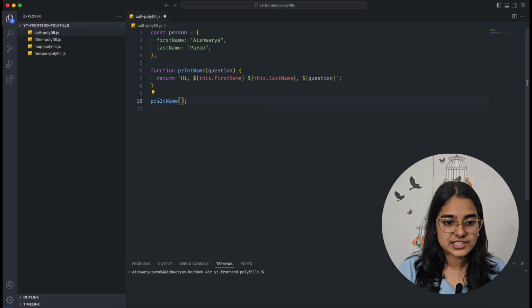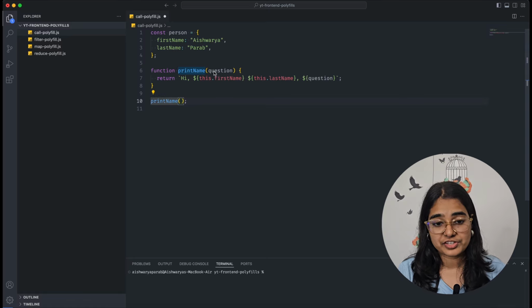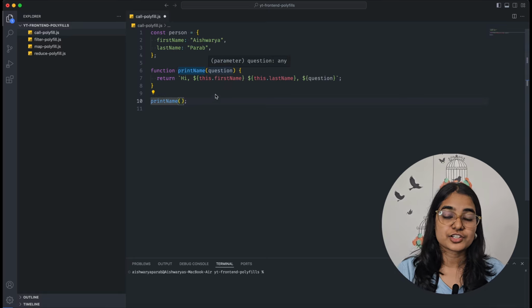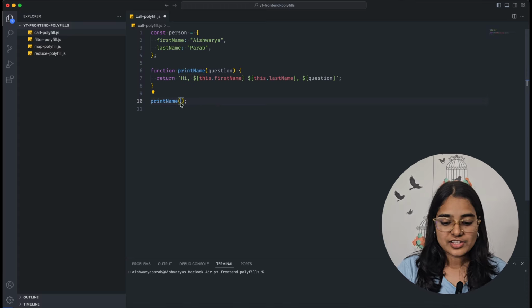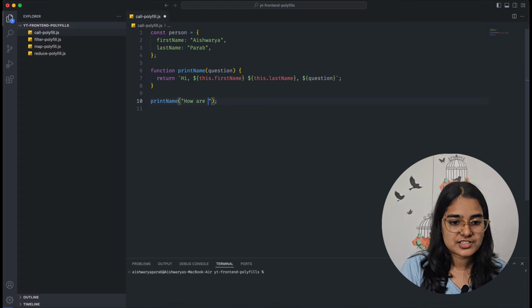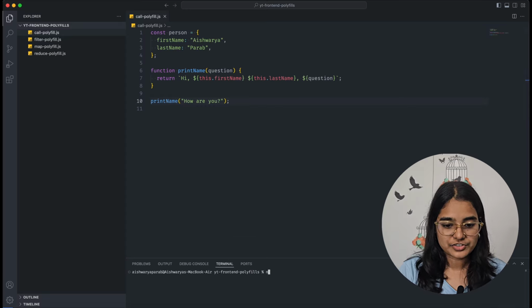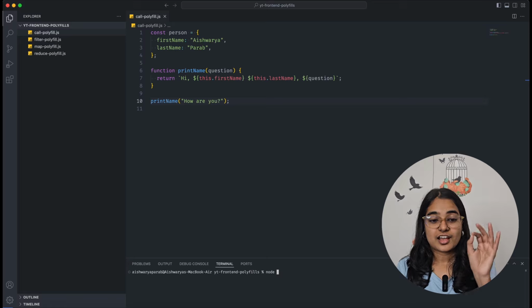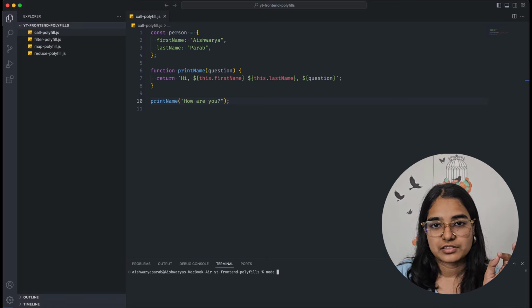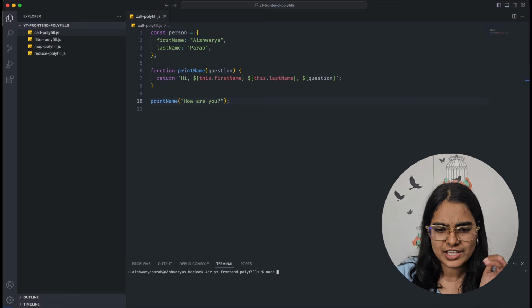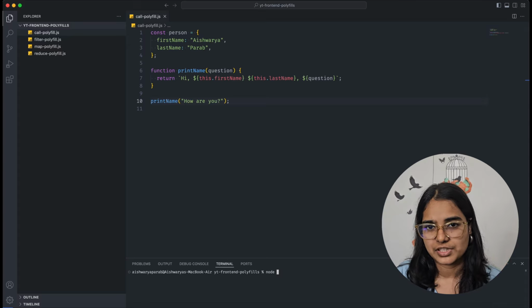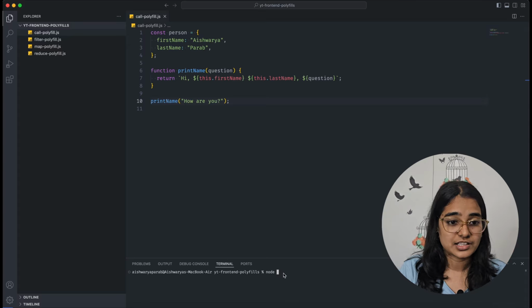Okay, I'm calling this function and I'm passing question, because question is the parameter which the function is accepting. The question that I'm passing will also be a string, which is how are you. It's a question, right? So for now I think this is enough, and let's run this particular function. Before running the function, guess what the output will be. Will I get hi Aishwarya Parab, how are you, or will I get something else? Guess it.